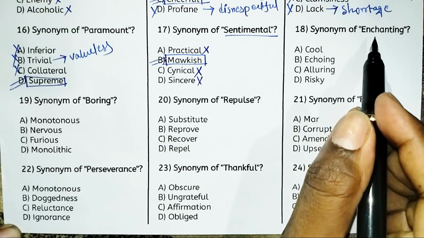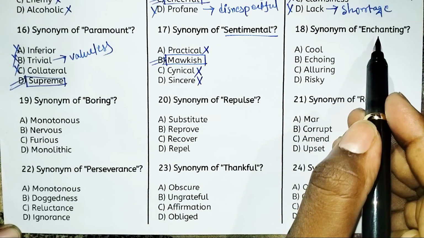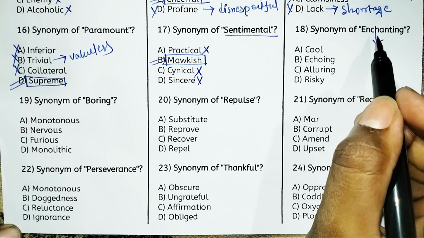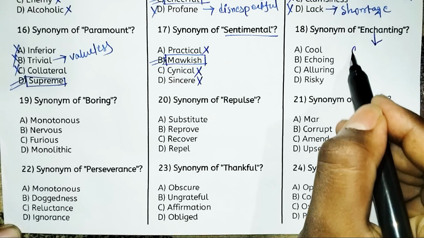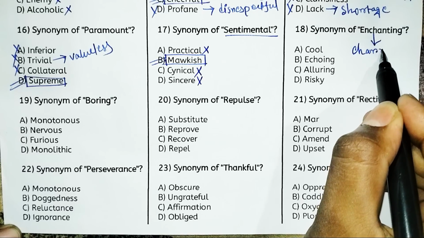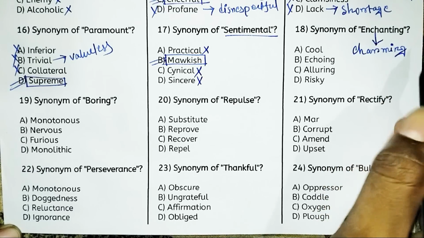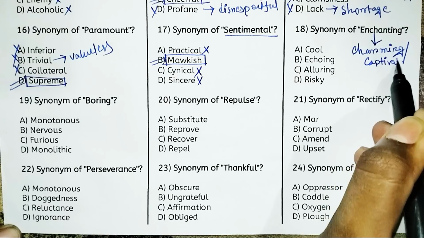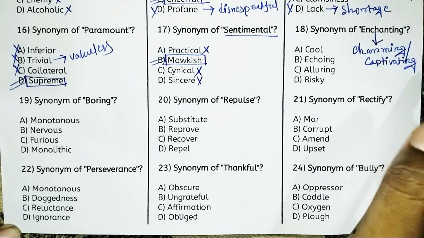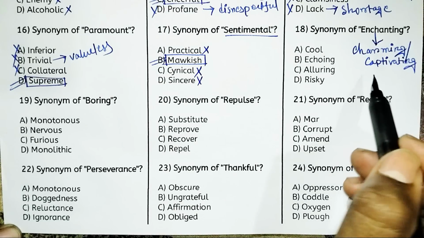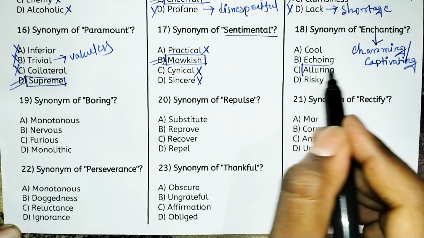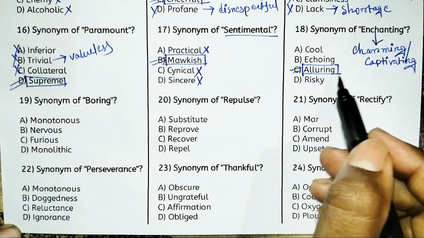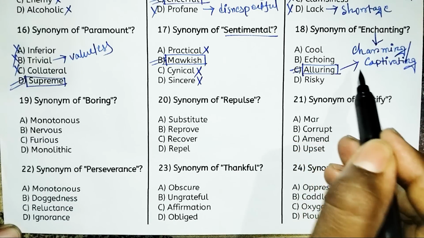Next, synonym of enchanting. So what is the meaning of enchanting? Enchanting means one kind of charming, or you can say captivating. So that's why option C, that is alluring, is the right answer. Alluring means charming, or you can say captivating. This is the same meaning.